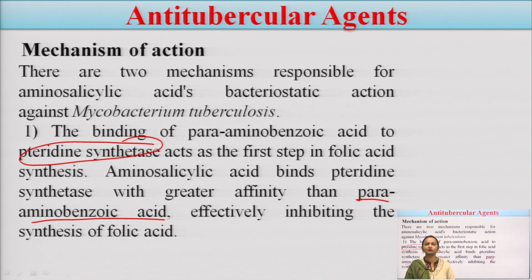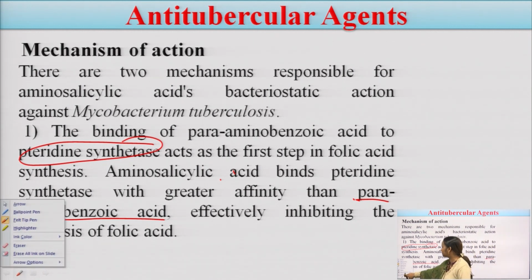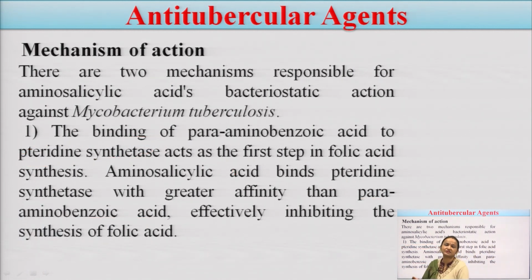Now what will happen? When you administer this drug to the patient, the para-amino salicylic acid has more affinity for this enzyme. Which enzyme? Pteridine synthetase. Now what will happen? Instead of para-amino benzoic acid binding, our drug, para-amino salicylic acid, will go and bind to the pteridine synthetase, and by binding to pteridine synthetase, it will inhibit the synthesis of folic acid. And now what will happen? If folic acid is not synthesized, obstruction of the synthesis of the Mycobacterium cell wall will occur.